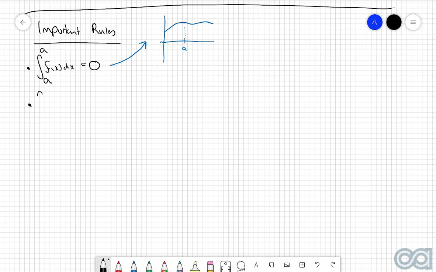The second one is that if you have a definite integral from a to b of a function f of x dx, then if you swap around the boundary points, then you can absolutely do this. So now we're going to go from b to a of f of x dx, but we need to put a minus sign out the front here. So you could almost think about this similar to inversing the integral sign, but you've just got to make sure that you pop a minus out the front there as well.